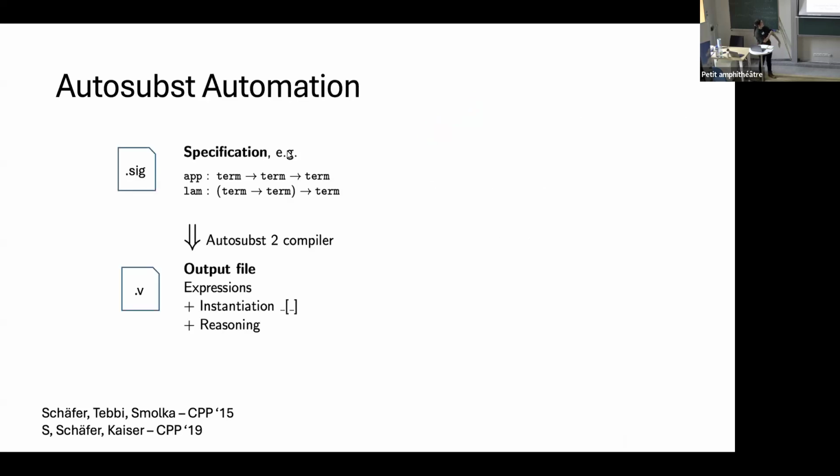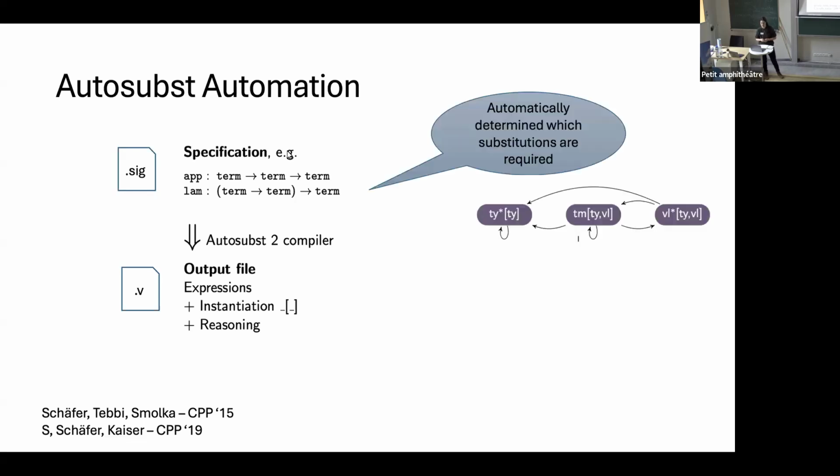So the way Autosubst does it is it takes a specification file defining how we want our syntax to look. So this would be the example of lambda calculus. We have application, and we have lambda, which binds one term binder in its one argument. And the Autosubst compiler would then give us an output file containing the expressions, the instantiations, and the whole reasoning principles which we need for this.